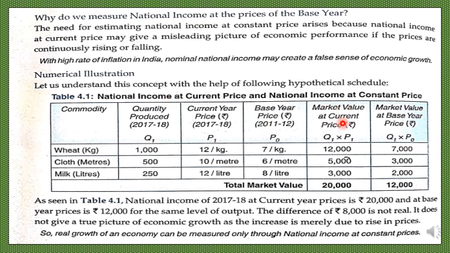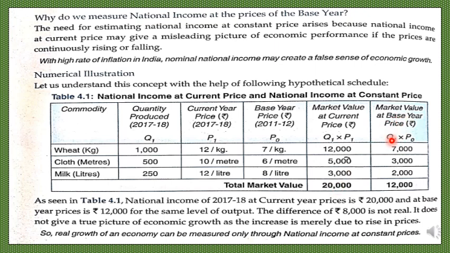So market value national income at current price is Q1 into P1, because we know that in order to find the market value of a commodity, it is the quantity of the commodity into the per unit price of the commodity. When we do that and find the sum total, we get the market value in the current year. Similarly, we do it with the base year prices.